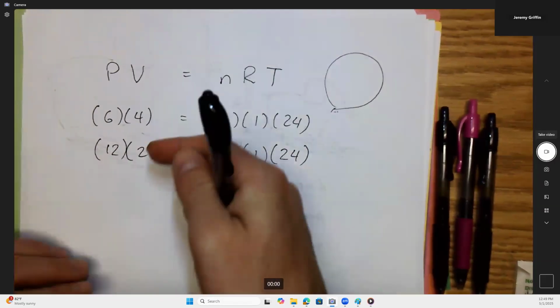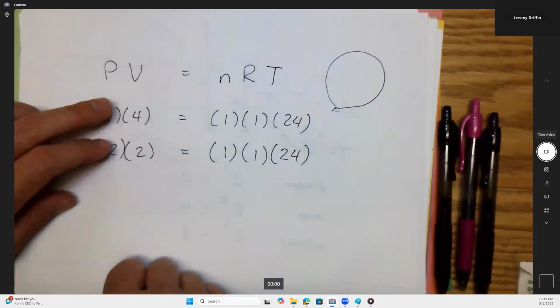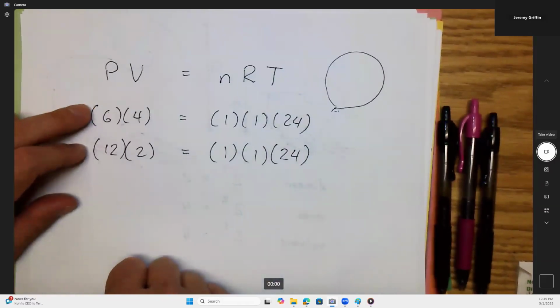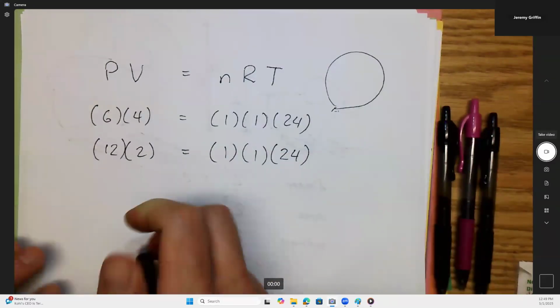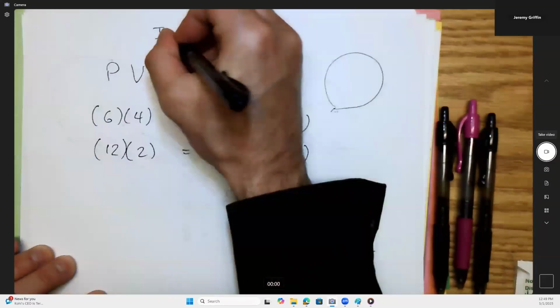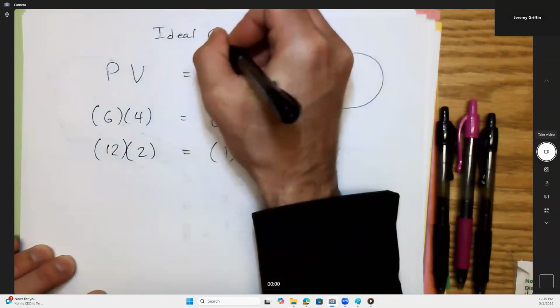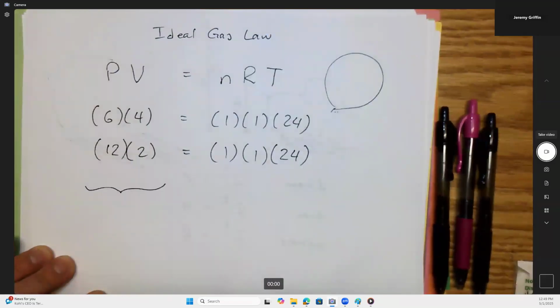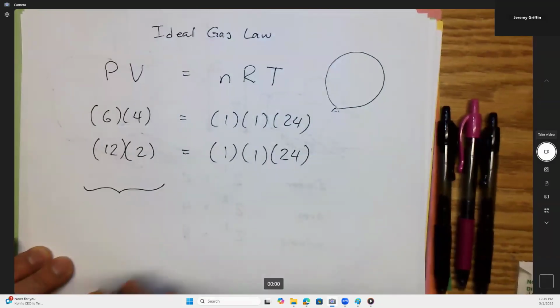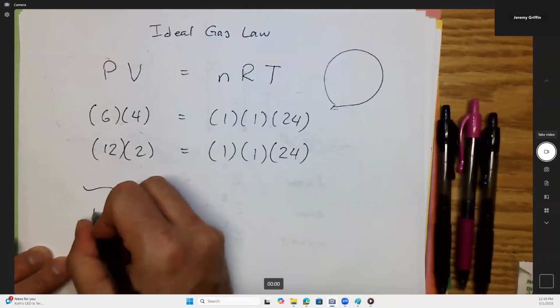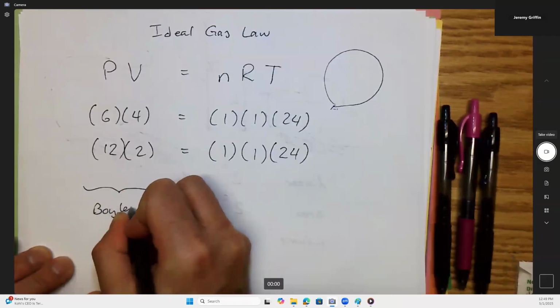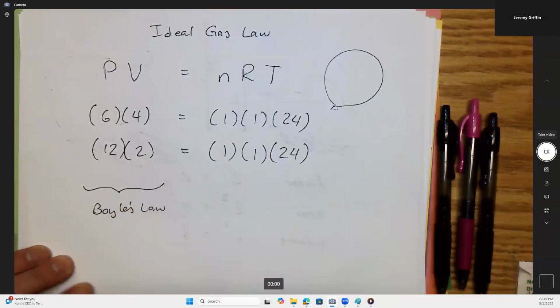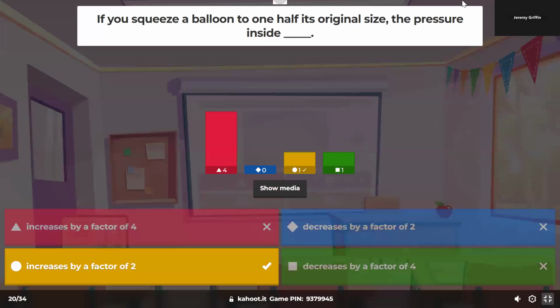Right. And now, if you didn't see it before, I bet you definitely see it now. With half the volume, you have to get double the pressure. Is that right? So it's called the ideal gas law. But if you're just focused on the relationship between pressure and volume for a constant temperature, like I did here, that's also called Boyle's law. So see both of those. All right, so you guys can navigate the balloon. If you're mature, make up some numbers, try it out.